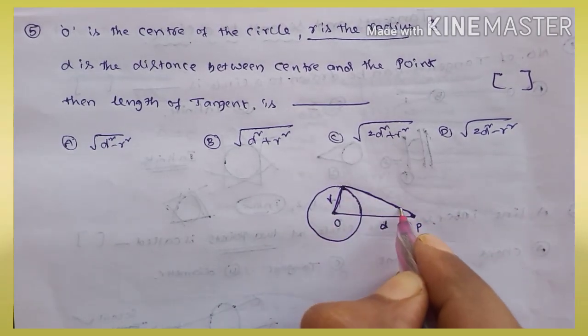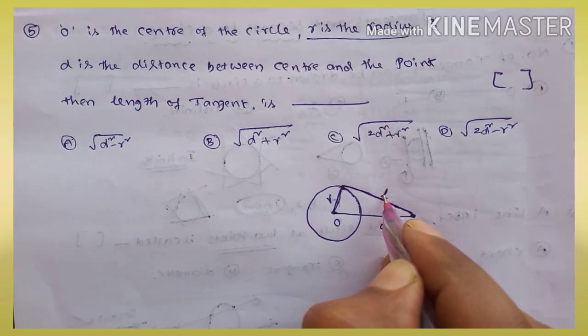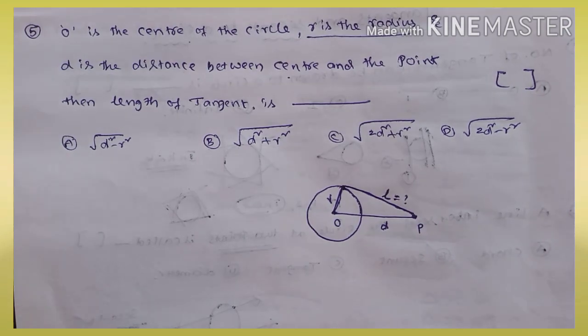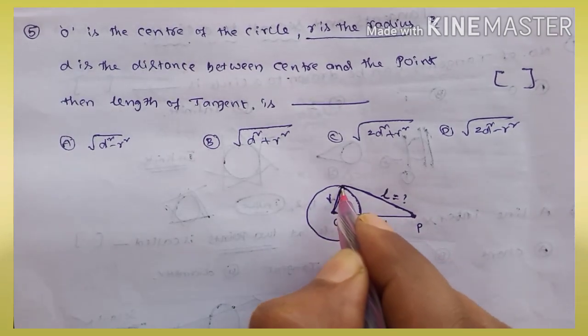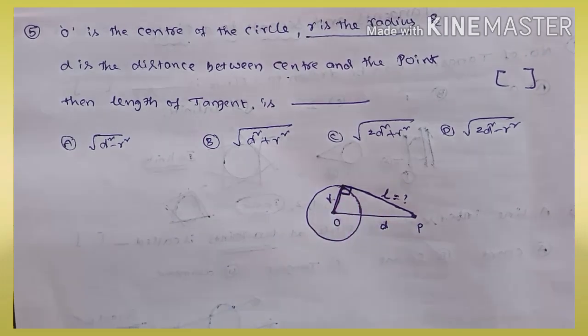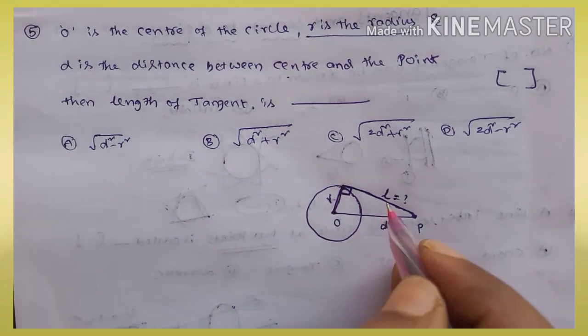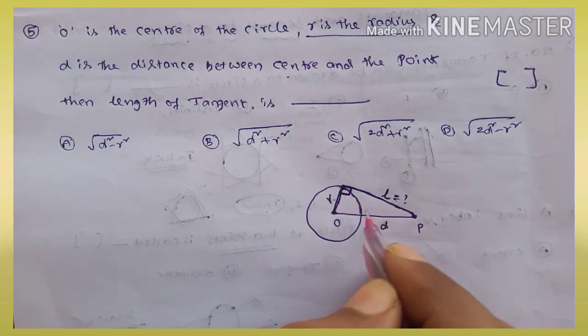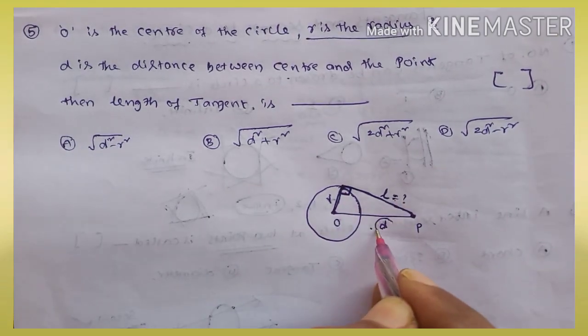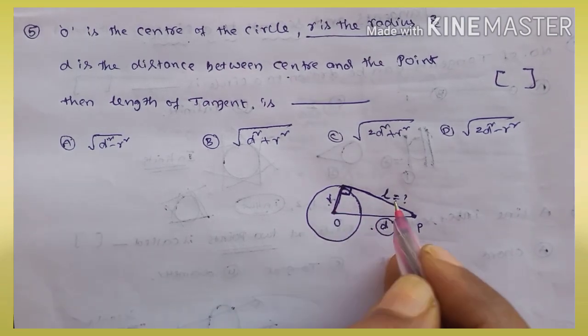Now what is the length of the tangent? Suppose this is called L. We have to find the length of the tangent. The angle between the radius and the tangent is definitely 90 degrees. Now we have to find the L value. Apply the right triangle Pythagoras theorem. Opposite to the right angle is the hypotenuse, and the other two are the sides.